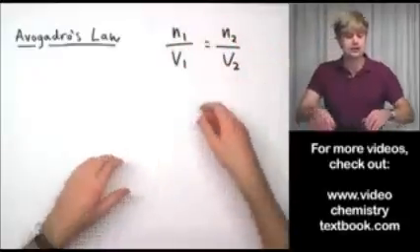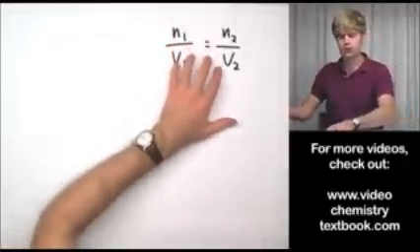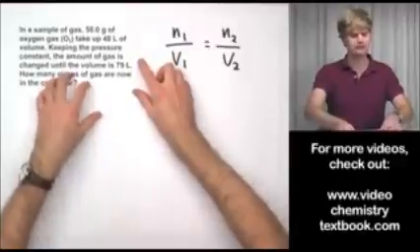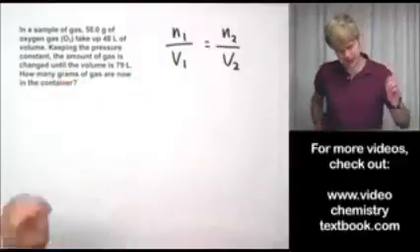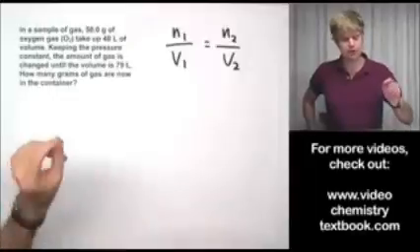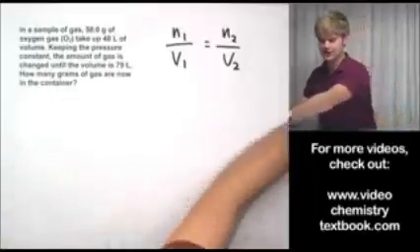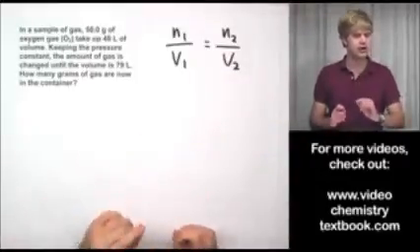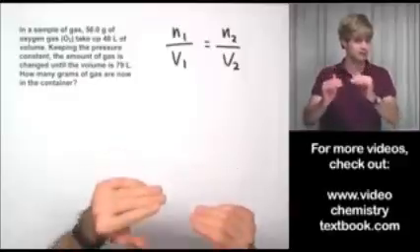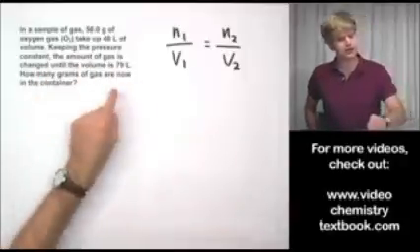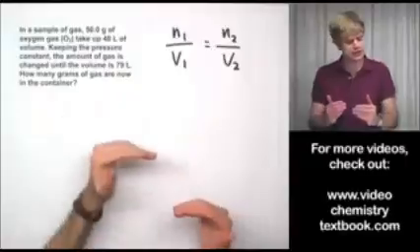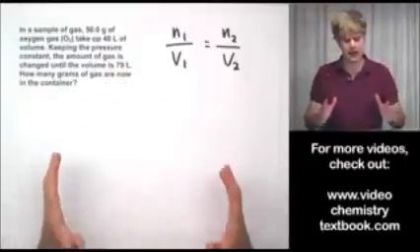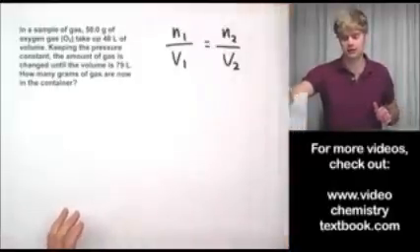Okay? So, let's work through this Avogadro's law by looking at a math problem here. So, in a sample of gas, 50.0 grams of oxygen gas take up 48 liters of volume. Keeping the pressure constant, remember that's important in Avogadro's law, pressure's got to be constant. Keeping the pressure constant, the amount of gas is changed until the volume is 79 liters. How many grams of gas are now in the container?